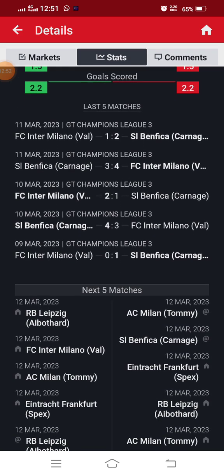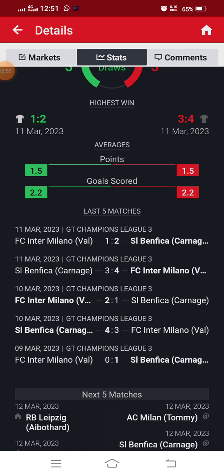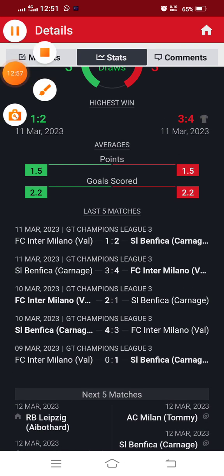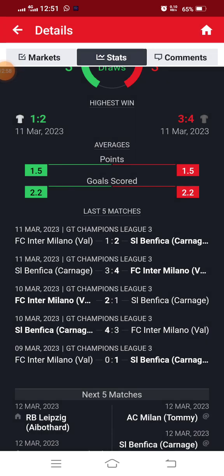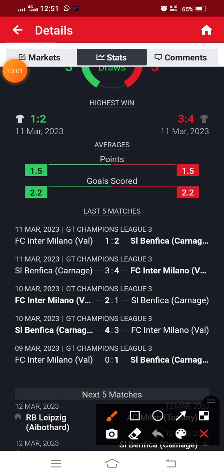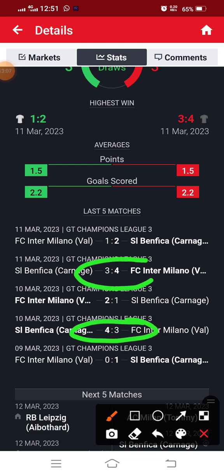So let's check what's happening here. You can see there's a pattern established now. This is the pattern I'm trying to explain to you. Remember we are looking at Benfica. So you see Benfica here 7, and then you see Benfica again 7. All right, now look closely at what is happening here.